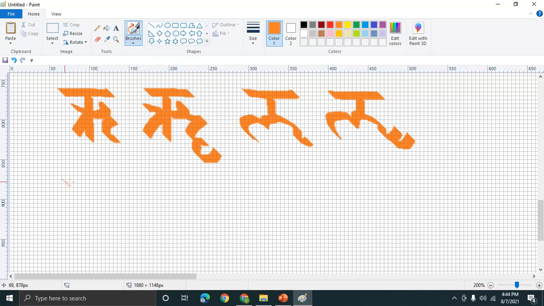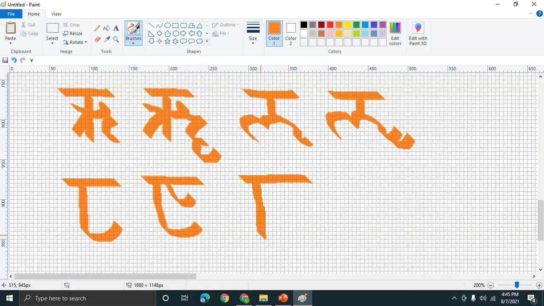Now in Sharda, when I have to write R, R, let me draw this a little bit better.